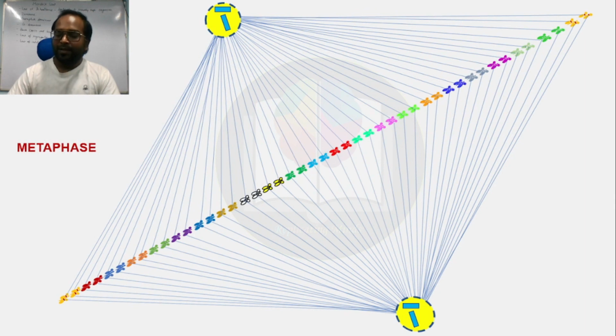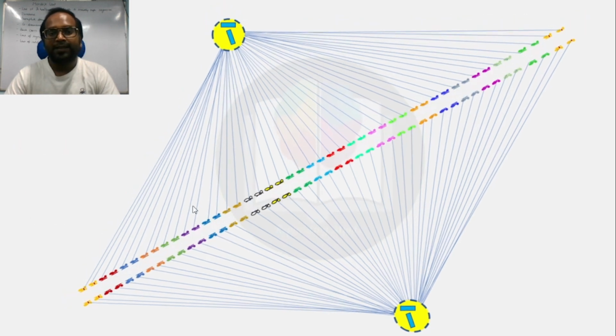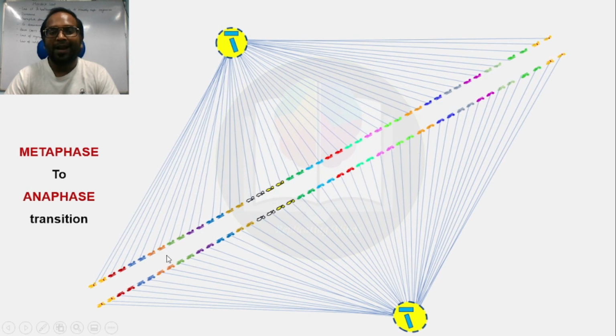Now we will summarize the separation of chromosomes from metaphase to telophase and how an equal number of chromosomes goes into each daughter cell. We will see this with the help of this animation. This is the arrangement of 46 chromosomes on the metaphase plate, and when the cell enters from metaphase to anaphase, the sister chromatids divide and start moving towards the opposite poles.